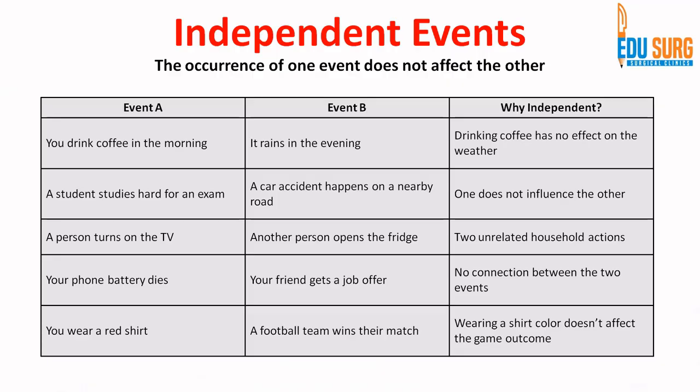Similarly, a student studies hard for an exam. Another event is that a car accident happens on a nearby road. Again, the two are not related. Similarly, all these examples are there. Basically, two unrelated household actions, or say your phone battery dies, but your friend gets a better job offer. Again, no connection between the two events. You wear a red shirt, the football team wins their match. Again, not related probabilities, right?